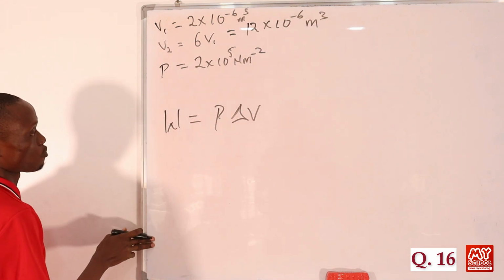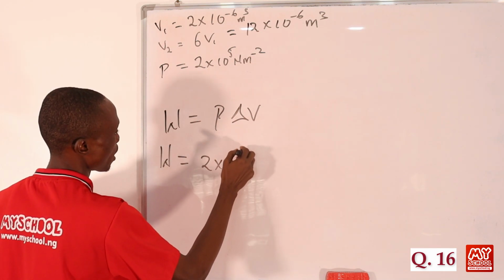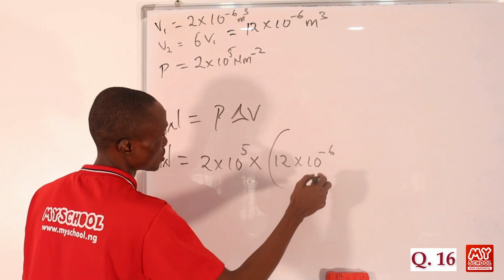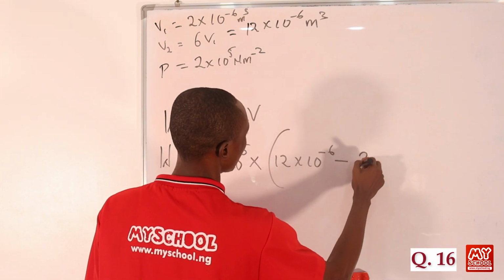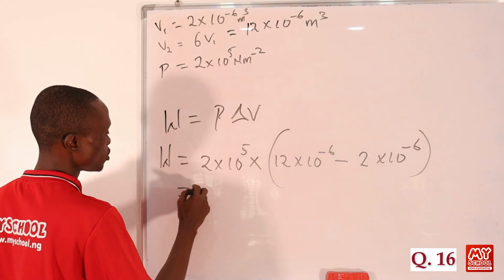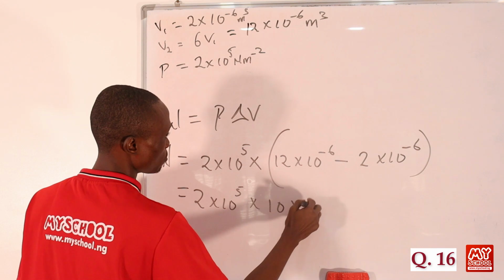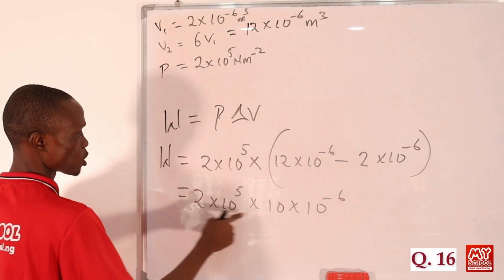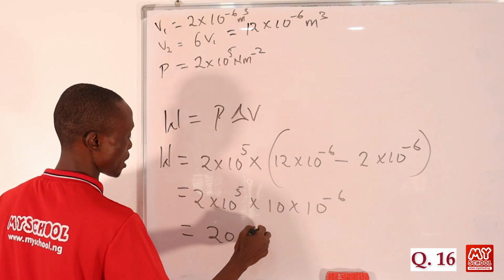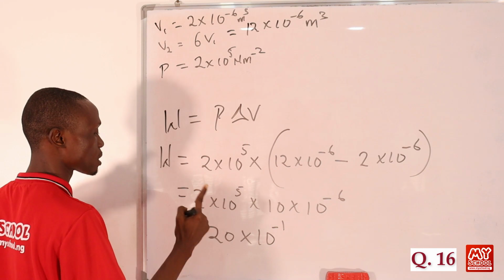Let's substitute this into our formula and get our final answer. W is equal to 2 times 10 raised to power 5, times, in brackets, 12 times 10 raised to power minus 6 minus 2 times 10 raised to power minus 6. So here I have 2 times 10 raised to power 5, then if we subtract, you have 10 times 10 raised to power minus 6. If we multiply these two, that will be equal to 20, right? If we apply the law of indices here, we have times 10 raised to power minus 1. Minus 1 simply means that you move the decimal place one time to the left.